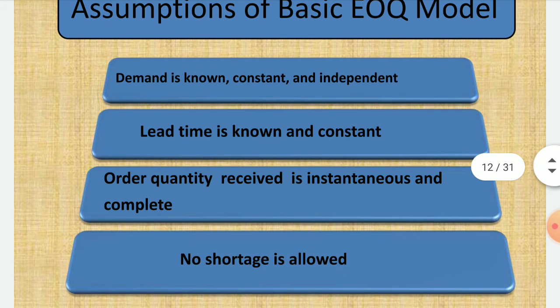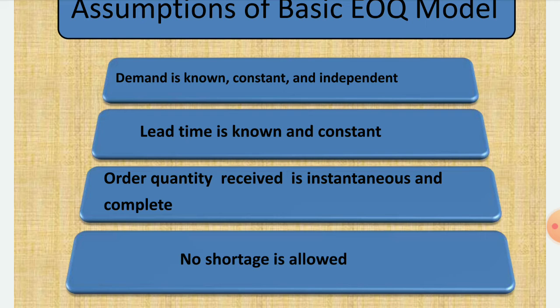Before going to the basic EOQ model, we have to make some assumptions. The assumptions are: demand is known, how much quantity we are demanding is known, it is constant, it is not changing, and it is independent. Lead time is known and it is constant. Ordered quantity is received instantaneously and complete.